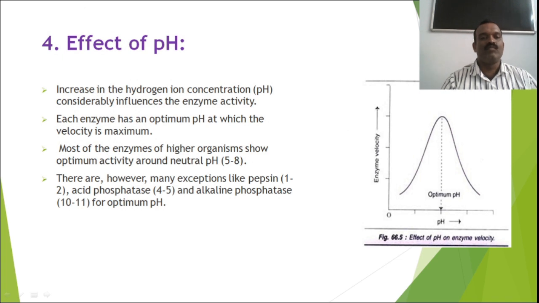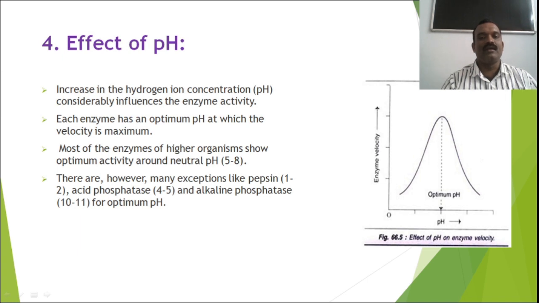Effect of pH. Increase in the hydrogen ion concentration considerably influences the enzyme activity. Each enzyme has an optimum pH at which the velocity is maximum. Most of the enzymes are active at pH 5 to 8. This is called as optimum pH.